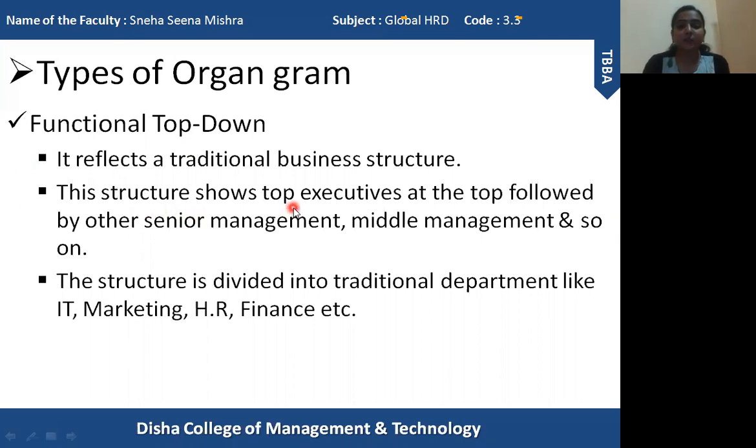So here the structure shows top executives at the top, means the most important people who take the decision regarding each and every aspect of the organization, who create the policies, who are the decision makers, who take various types of decision, who create the policy, the strategy of the organization. They are the top executives and they are the top level management. They are followed by some senior management and then middle management and so on. So it depends upon the total number of layers the organization structure has: top, middle and lower.